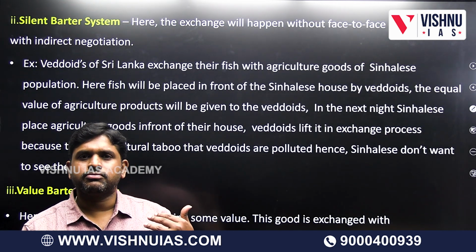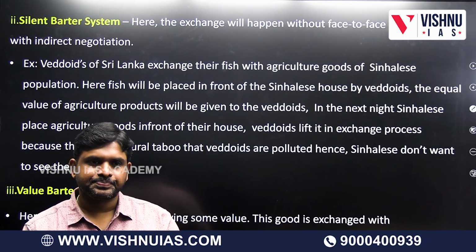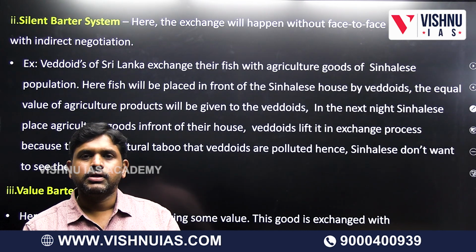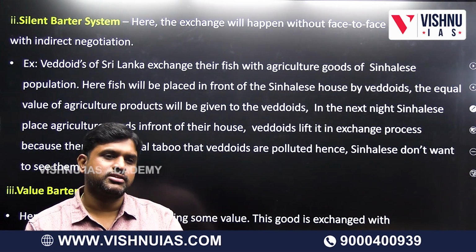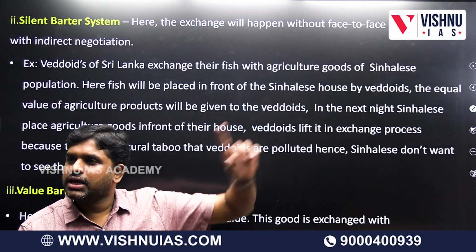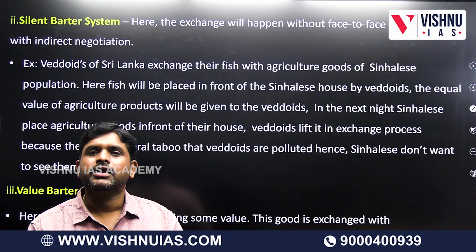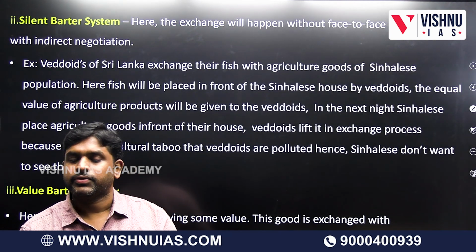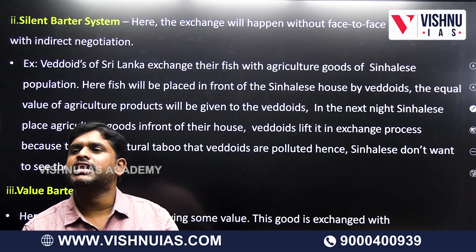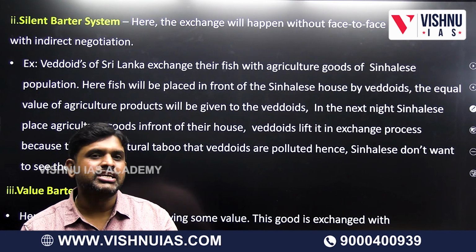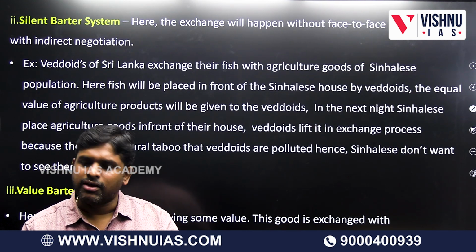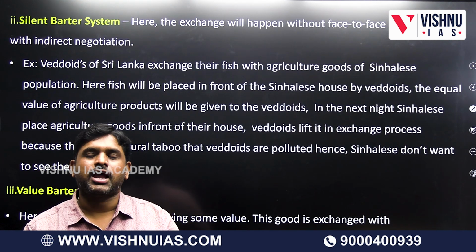They will not do agriculture, this one will not do fishing. He wants fish, he wants food grains. Then how? There is a silent barter system. An understanding. What is that understanding? At night he will come, the Sinhalese man. He will come and put a bag full of rice and go. He will understand. Next day, he will put a bucket full of fishes and leave.